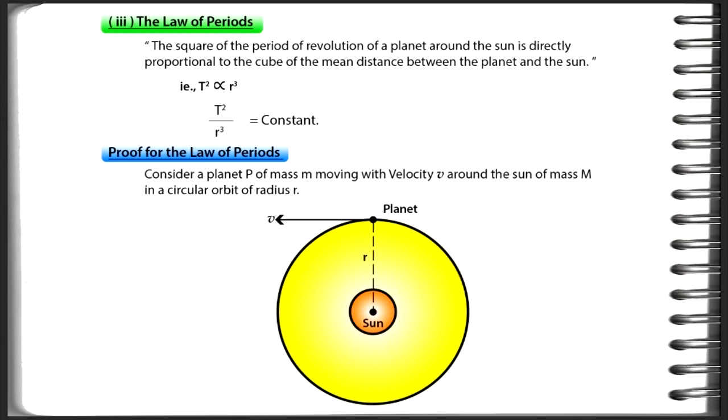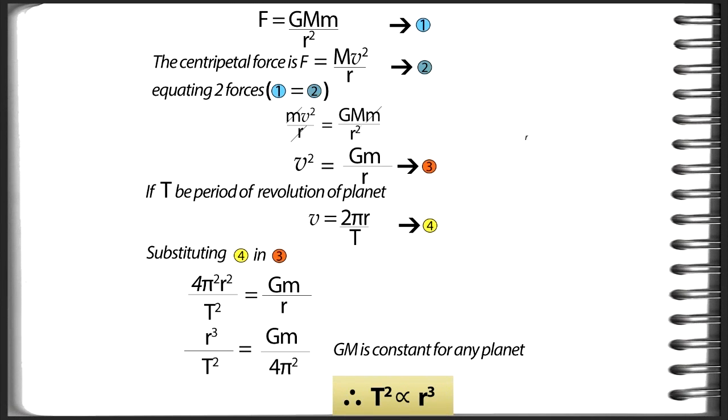Consider a planet P of mass m moving with velocity v around the sun of mass M in a circular orbit of radius r. The diagram is given. See, F equal to GMm by r square, which is equation number 1. The centripetal force is F equal to mv square by r, which is equation number 2. Equating two forces, one equal to 2: mv square by r equal to GMm by r square. In this equation, m and r are cancelled.